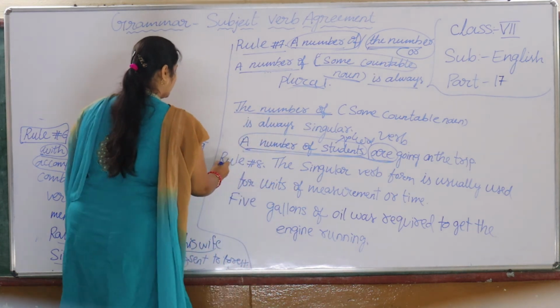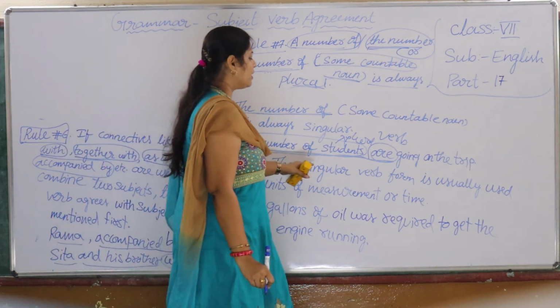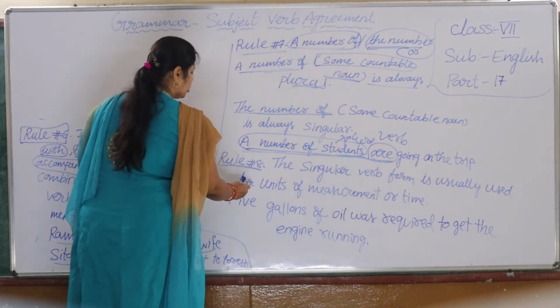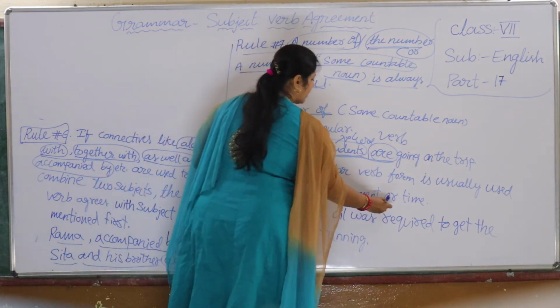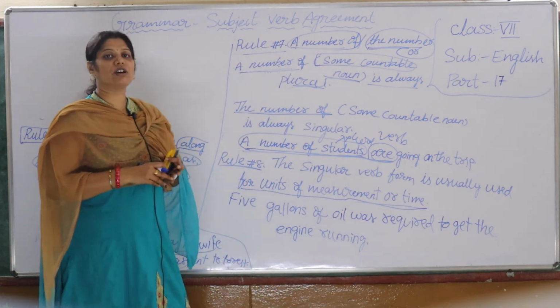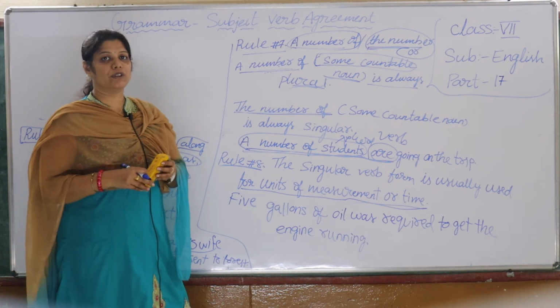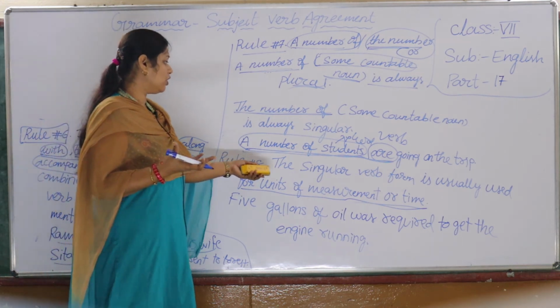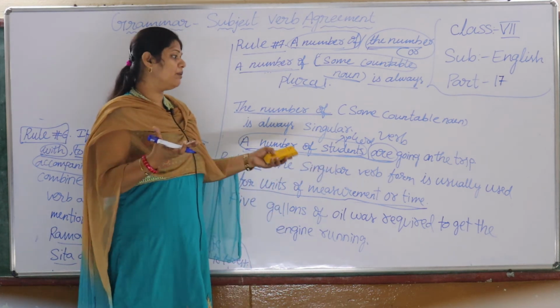Okay, next see rule number 8, children. The singular verb form is usually used for units of measurement or time. When we are mentioning units of measurement or time, normally the singular verb form is taken.